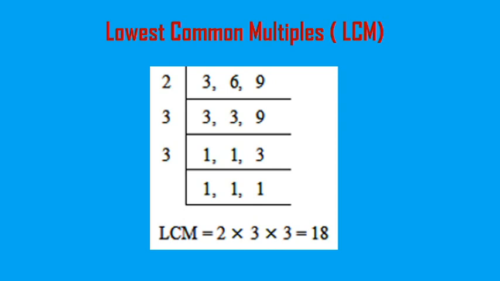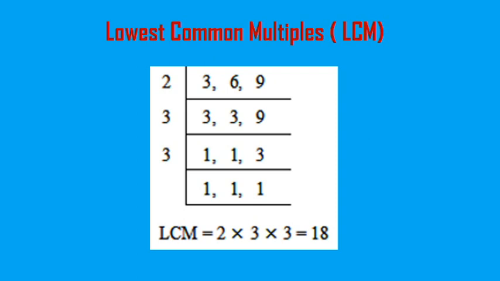Here is another way to find out the lowest common multiple, LCM. This is an easy way. To do this, first divide the numbers by the factors of any of the three numbers and just copy the number to the next row if it cannot be divided.